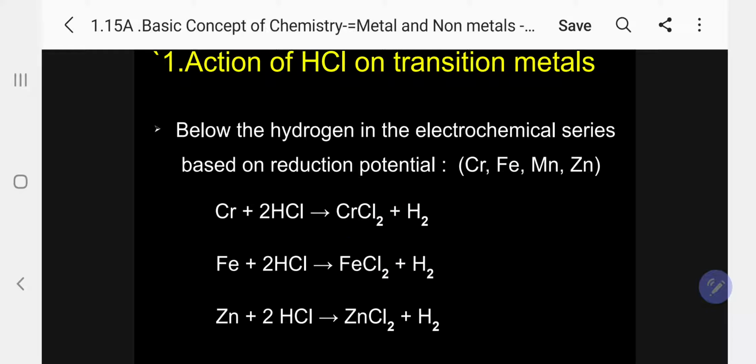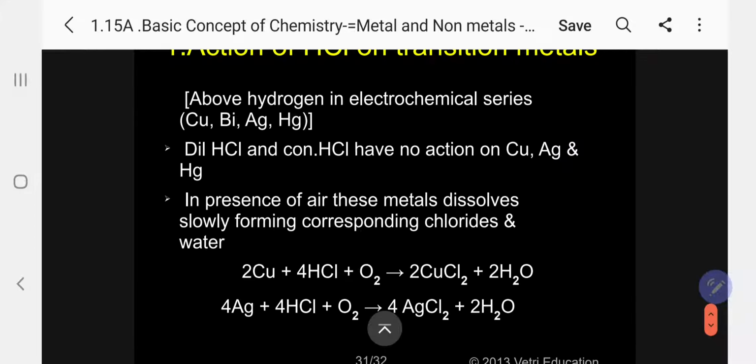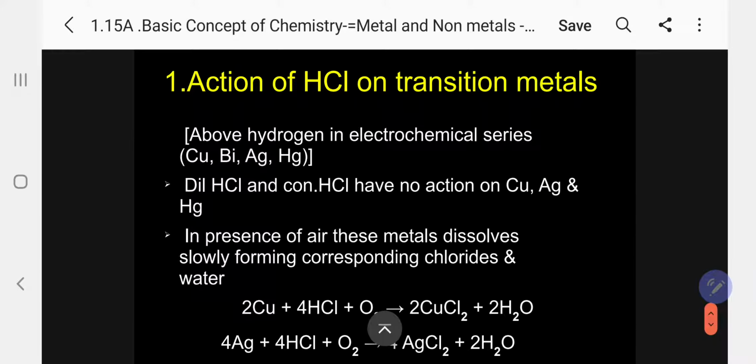But above the series, what will happen? Now let us see here. Above hydrogen in the electrochemical series, like copper, bismuth, mercury, silver, etc. Dilute acid has no reaction on copper, silver and mercury.